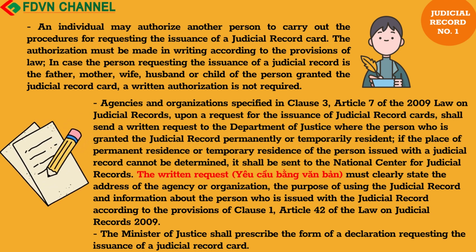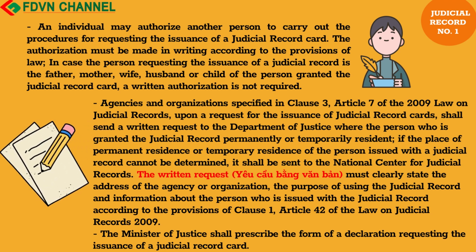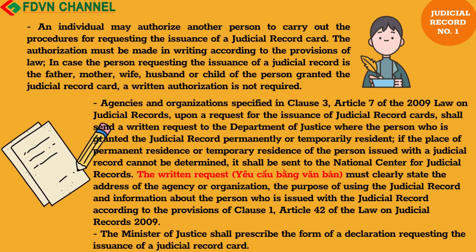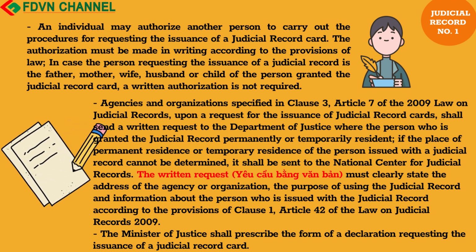The written request must clearly state the address of the agency or organization, the purpose of using the judicial record, and information about the person who was issued with the judicial record according to the provisions of Clause 1, Article 42 of the Law on Judicial Records 2009. The Minister of Justice shall prescribe the form of a declaration requesting the issuance of a judicial record card.